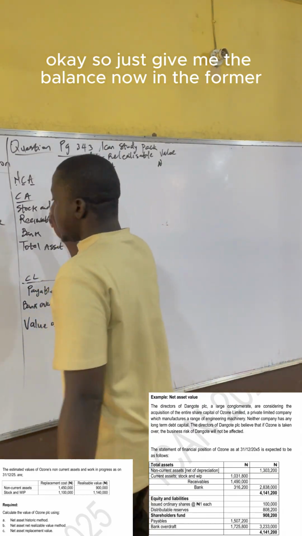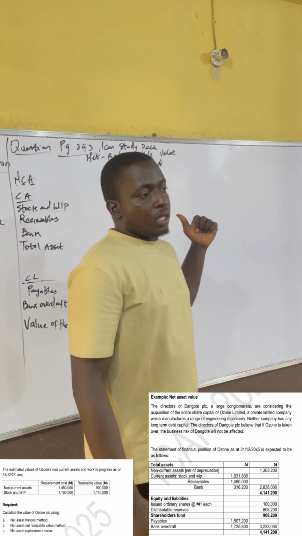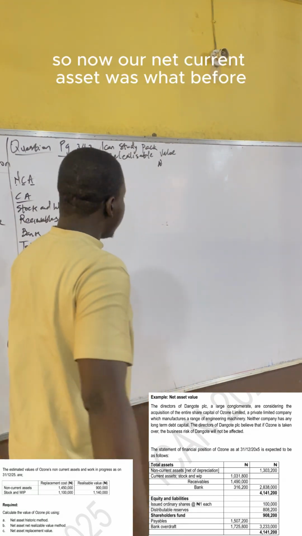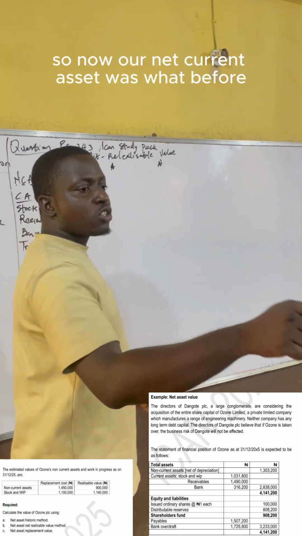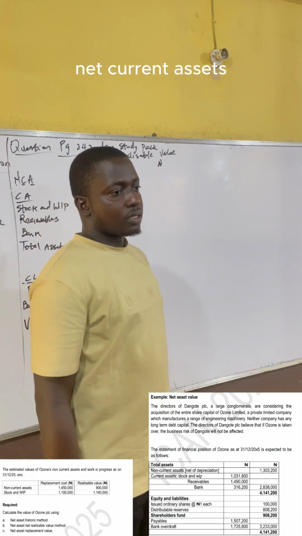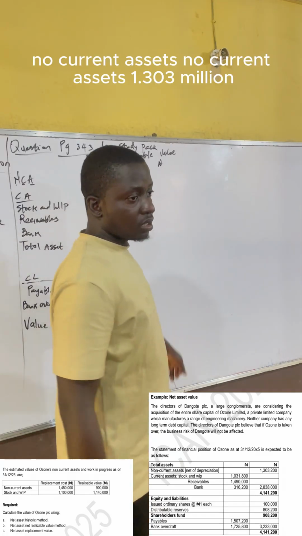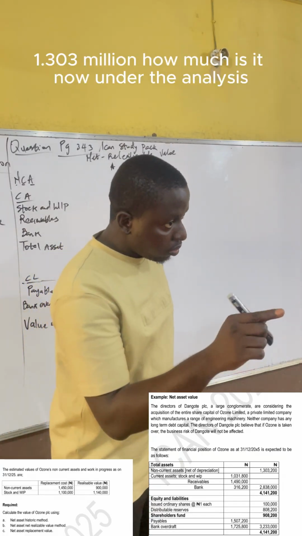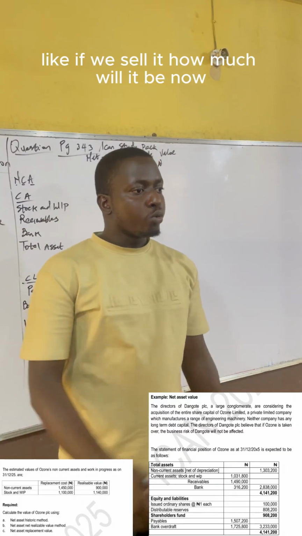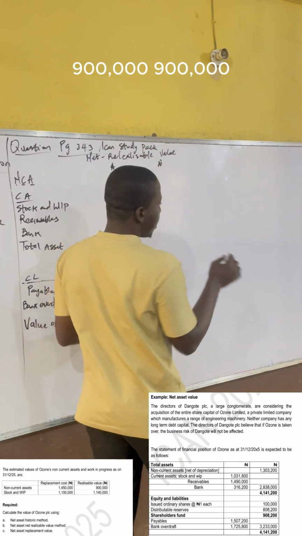Now, the values they gave us in the former question, it's the same question we are doing. So what was our non-current asset before? 1 million, 300,000. How much is it now under realizing, if we sell it? 900,000.